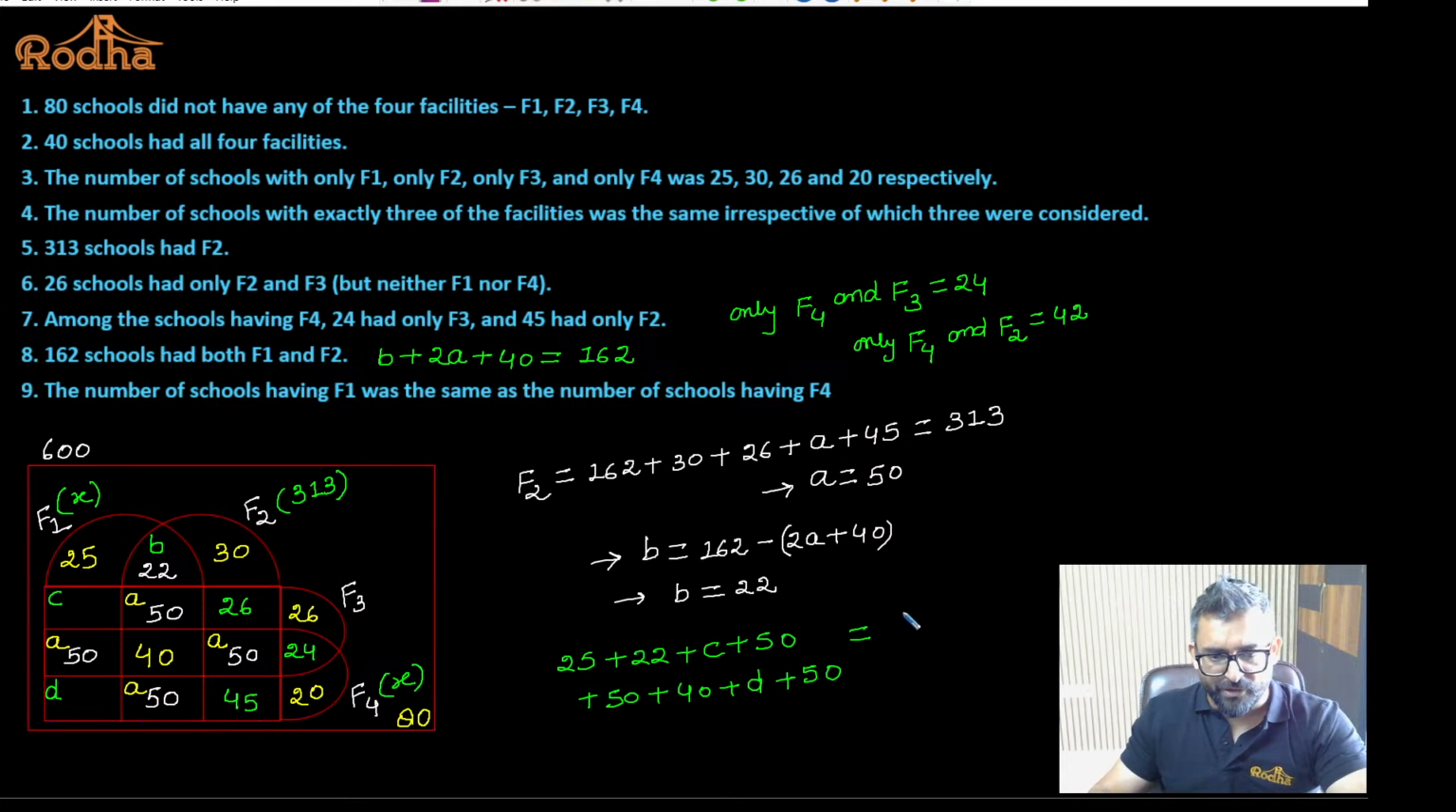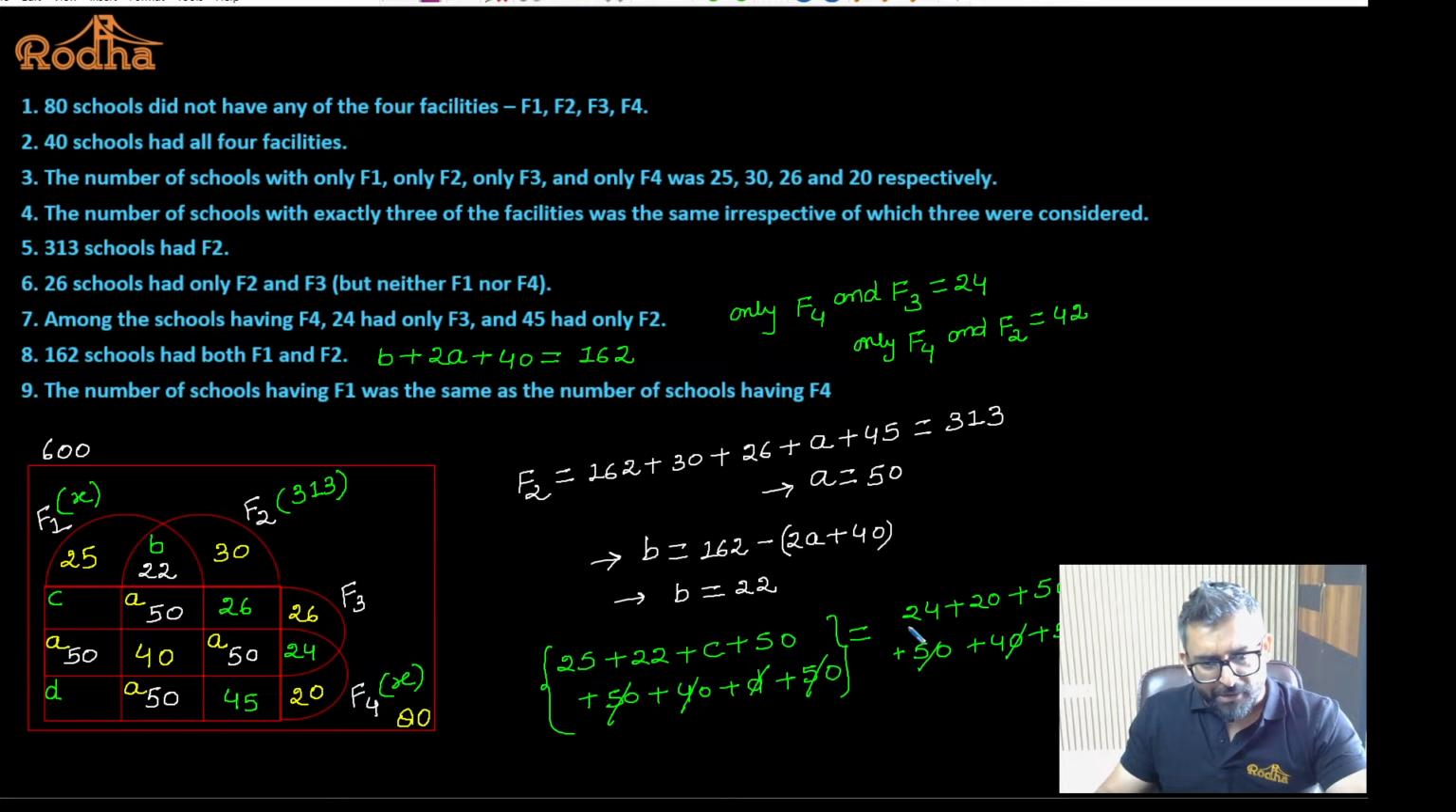So what is the value of f4? I'll start writing for f4: 24, 20, fine, 50, 45, and remaining values are 50, plus 40, plus 50, plus D. And if you look at the lower portion, it's the same. 50, 50 will cancel, 40, 40 will get cancelled, 50, 50 will again get cancelled, and this D and D will get cancelled.